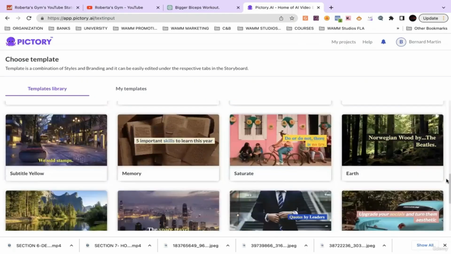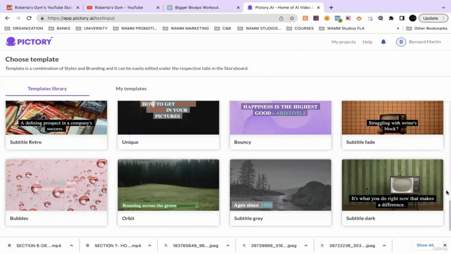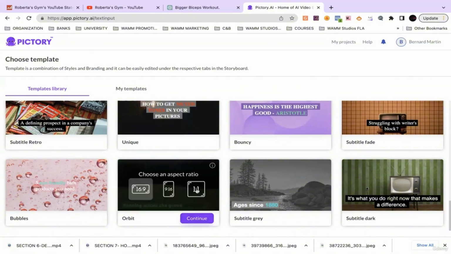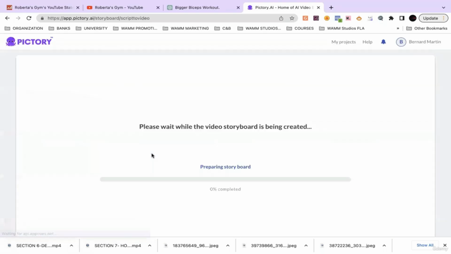All right, so let's see. Immediately this says running, so I'm just gonna go with this. Running across the green pastures. Just go with this one. Choose my ratio, and let it get to work. Let's see what it kicks out for us.